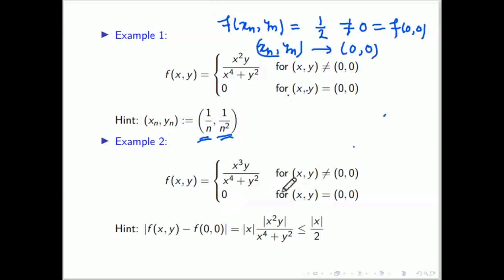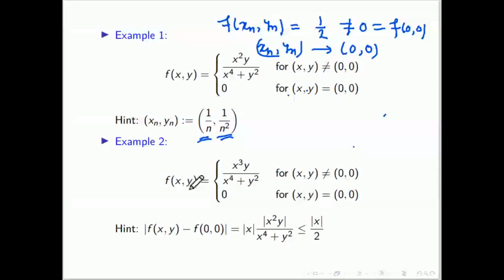And here, in the second example, we can prove by the epsilon definition that this function is continuous. That means you first have to show whether this limit exists or not. If this limit exists and is equal to 0, that is f of (0, 0), then it is continuous.